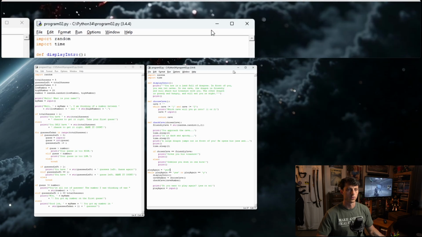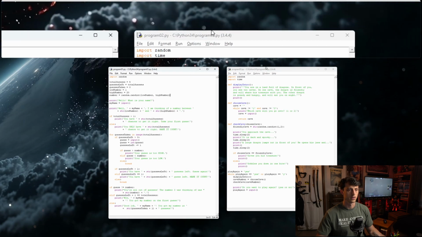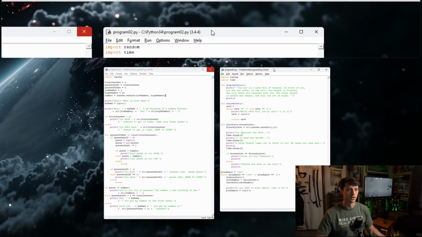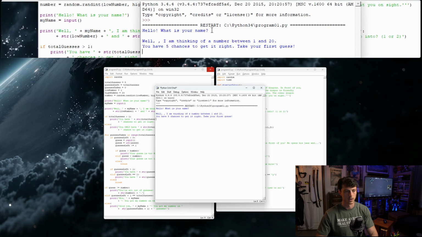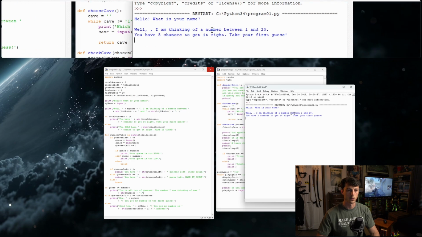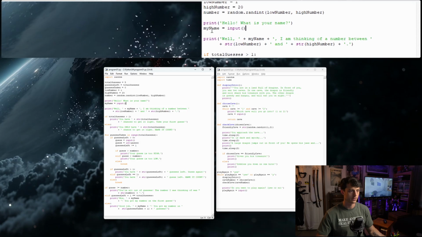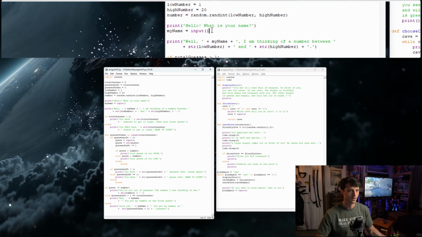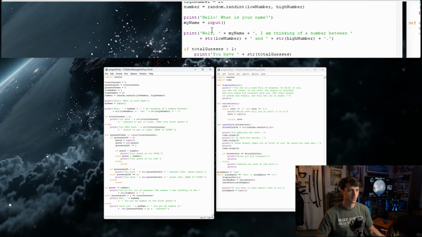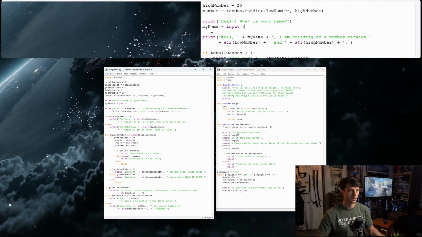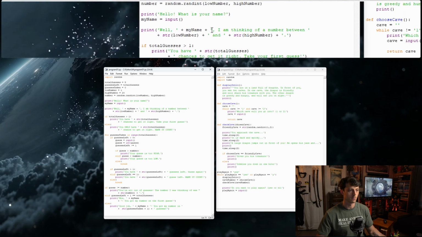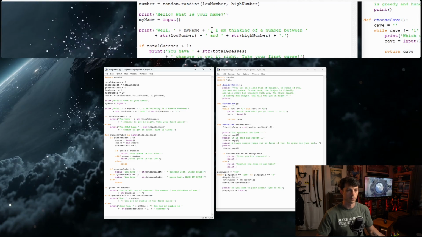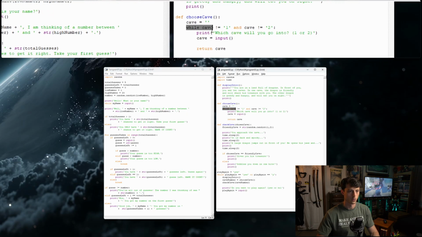Let's go back over to our first program and see if we can put a null check in front. Because when we run this, you can currently not put a name. And I don't want that. I want you to have to put a name in here. So when I ask for my name equals input, let's check if the input is empty. And the way we'll do that to keep running the program is, I'm assuming we're going to be using a while loop, just like this right here. So while my name.